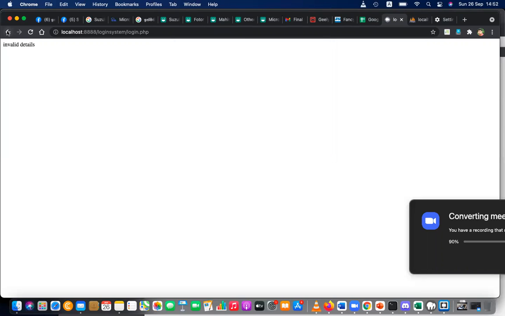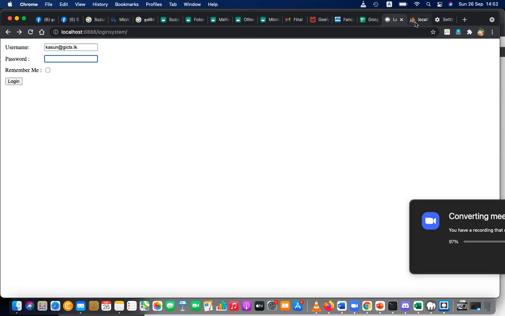Invalid credentials. You can see when I put something wrong, it says it's checked with the database and telling that invalid credentials. But if I put the correct details, Kasun at gicts.lk and wrong password, again giving invalid details. I'm trying to give the correct details. Kasun at gicts.lk is my username, as the password is.